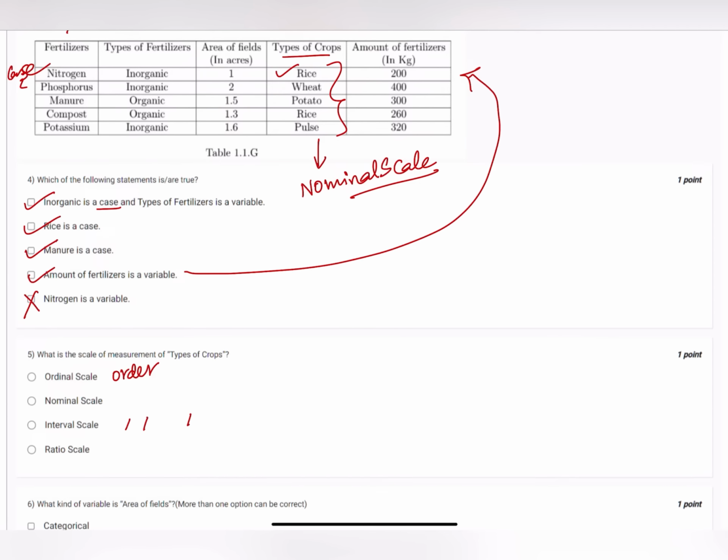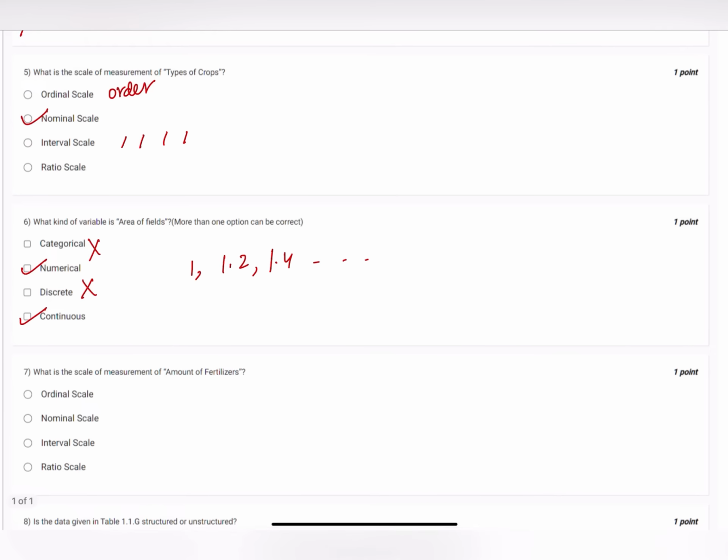It's not a categorical data, not a discrete data. See, discrete data has to be exact, like 1, 2, 3, or the amount of items that you have purchased from a shop. It can be 10, it can be 100, but it has to be fixed. But a continuous variable changes over time. For a fixed amount of time it changes.